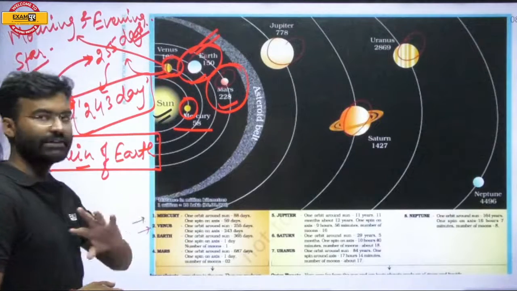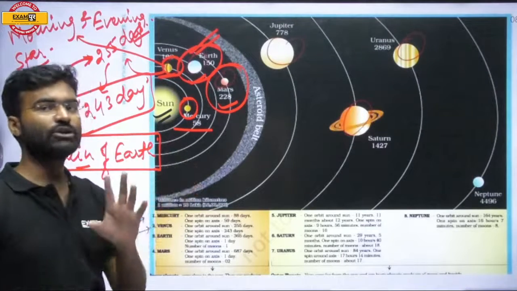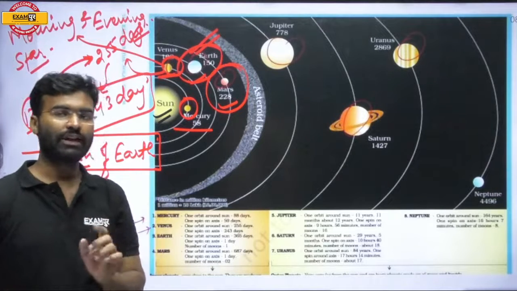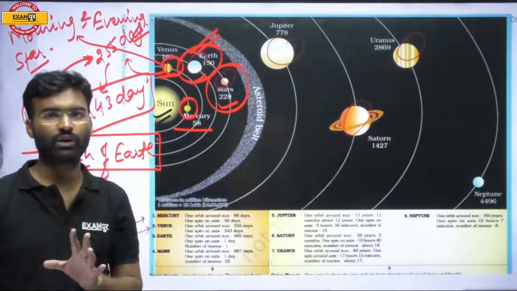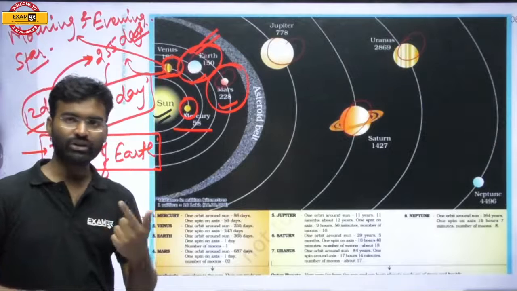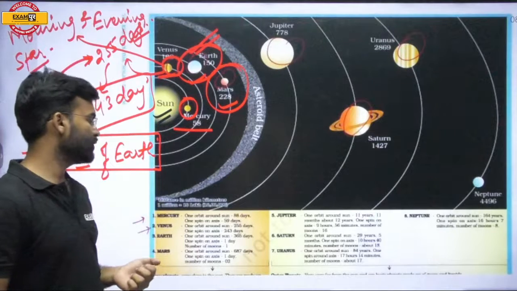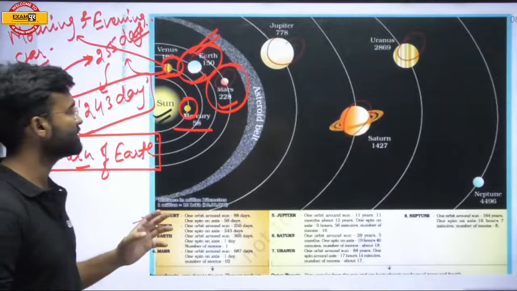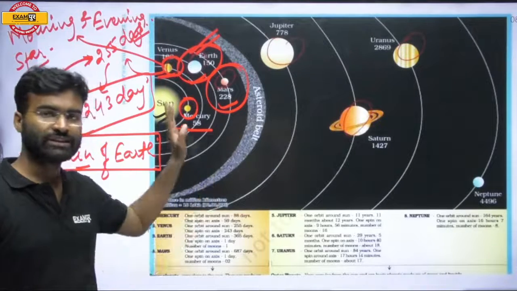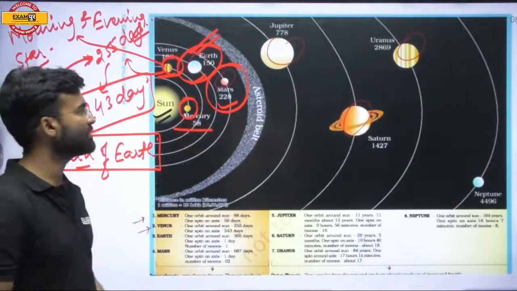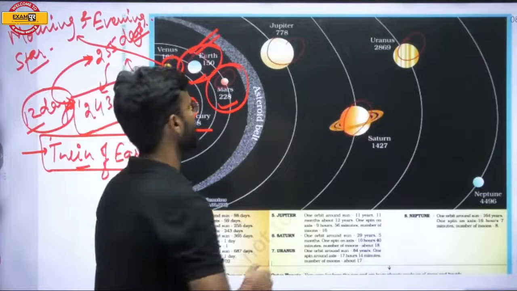The day duration is approximately equal to Earth's, that means approximately 24 hours. So day duration is equal to 1 day, and the year duration is equal to 687 days. This is the important feature of Mars. The next one is Jupiter.